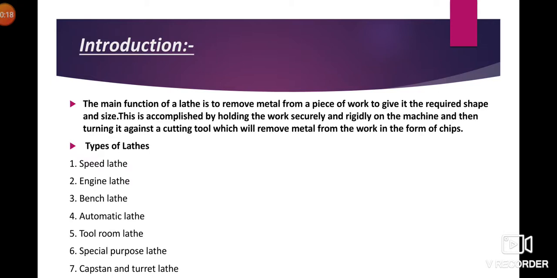The main function of the lathe machine is to remove metal to give it required shape and size. This is accomplished by holding the work securely and rigidly on the machine and then turning it against a cutting tool which will remove metal from the work in the form of chips. Various types of lathe machine are as follows. First, speed lathe, second, engine lathe, third, bench lathe, four, automatic lathe, fifth, tool room lathe, six, special purpose lathe, and seven, capstan and turret lathe.